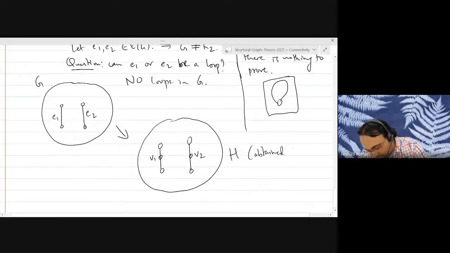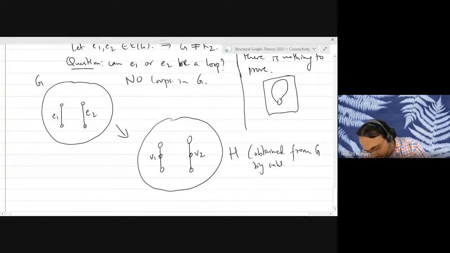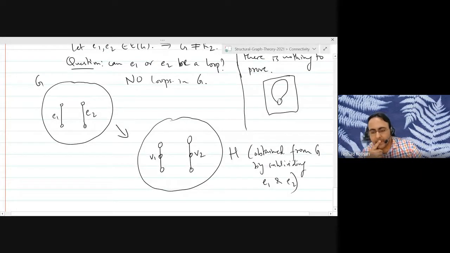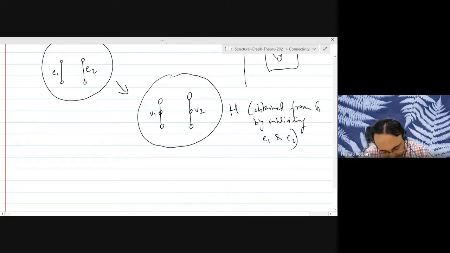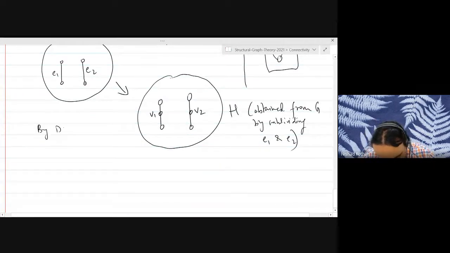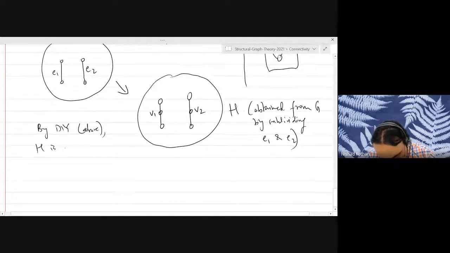obtained from G by subdividing E1 and E2, subdividing by exactly one vertex. Okay. And now we can apply our do-it-yourself, right? Which is that H is a non-separable graph. By the do-it-yourself above, H is non-separable